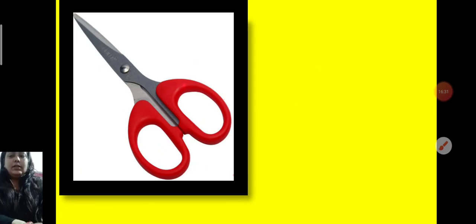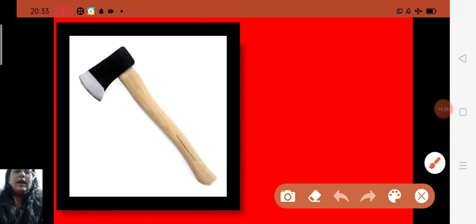Now, after that, here is the picture of an axe, spelling A-X-E. An axe is a hand tool. It is used to cut trees. So only one sentence we can write: an axe is used to cut trees. It also comes in different shapes. What do you know about it? I have already told you, children.